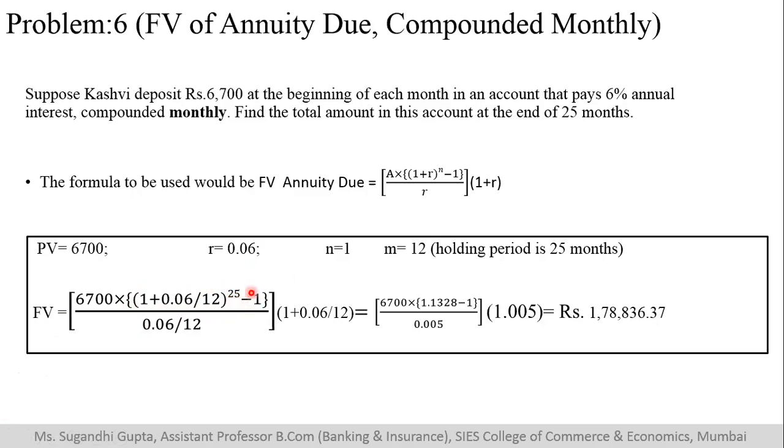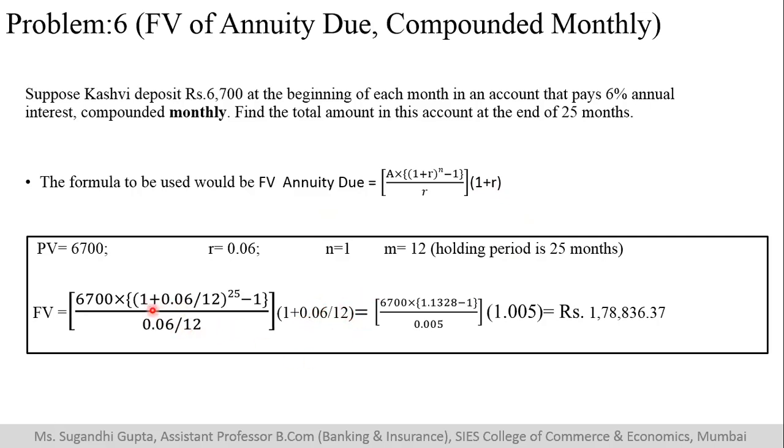Minus 1 is in the formula, hence it is as it is. Now this R is for 1 year, but I need to convert it into a monthly interest rate, and hence I divide it by 12. Same thing when you are multiplying with the rate of return, here it is again for 1 month, and hence it is 1 plus 0.06 divided by 12.